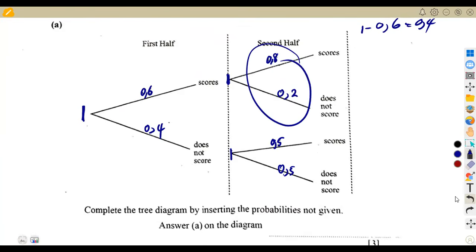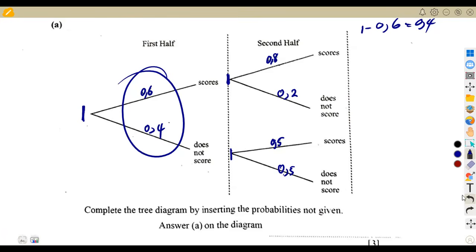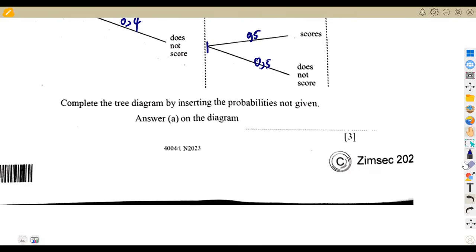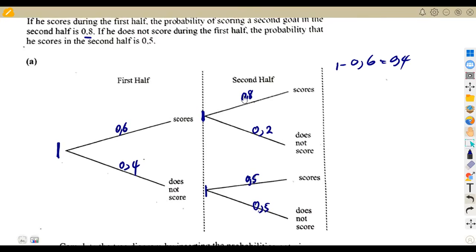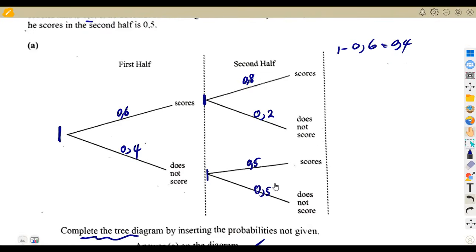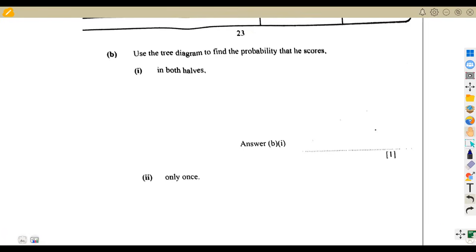If you add this, you must get 1. That is probability of happening and not happening. So the first question was to complete the tree diagram. Already we have completed. We're just going to complete this by inserting, 3 marks for that. We just subtracted this one from 1, this one from 1, this one from 1. That is how we can answer this part. All right, so that was clear.